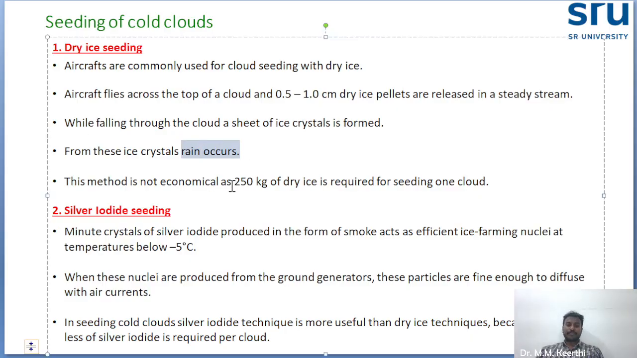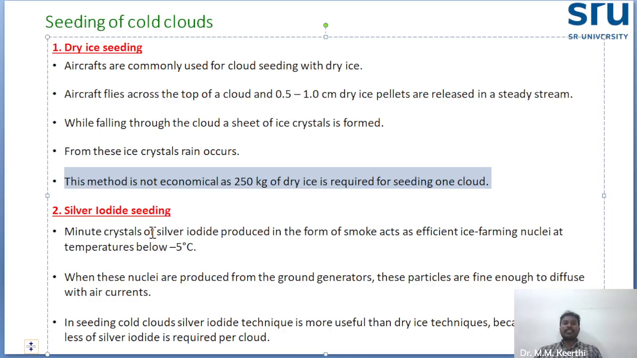Normally this method is discussed generally, but this method is not economical. 250 kg of dry ice is required per seeding of one cloud. So that's why it is economically not feasible. Okay. Next concept, silver iodide seeding.